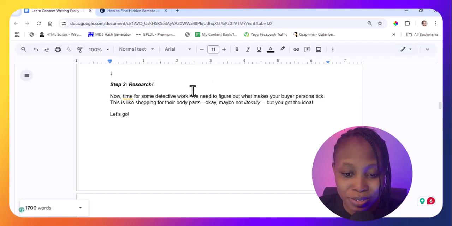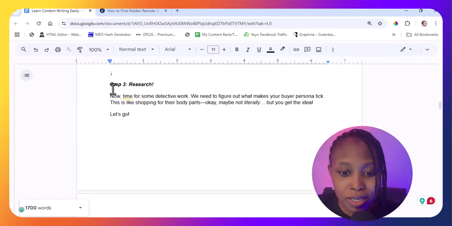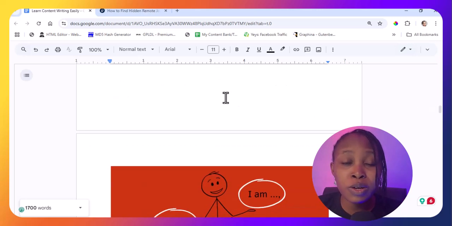That's what brings us to step 3. So now it's time for us to do some detective work. What we're going to do now is to build our buyer persona. This is literally like going to the market and shopping for the body parts of who you are writing for. So this is just easy. Like you're talking to your friend.